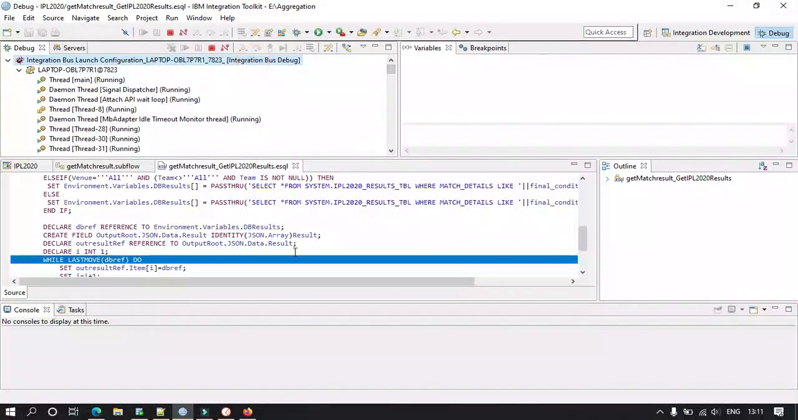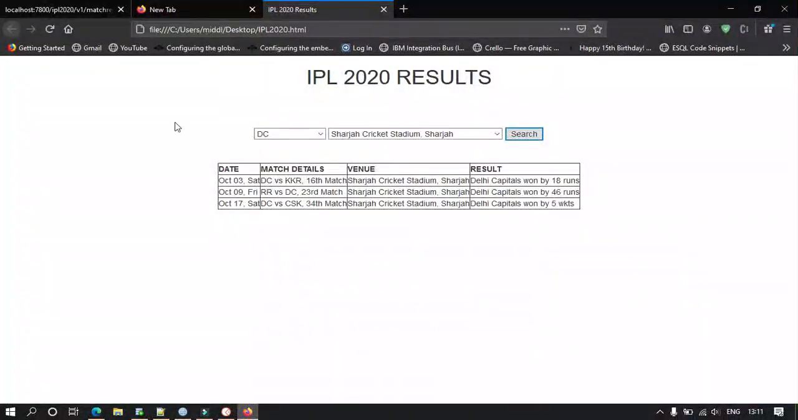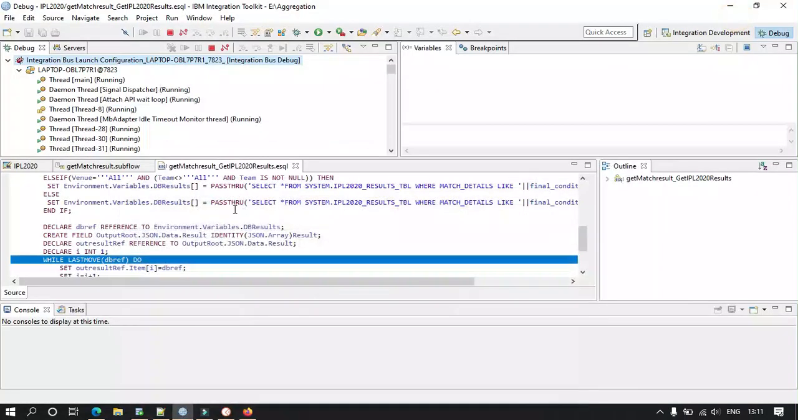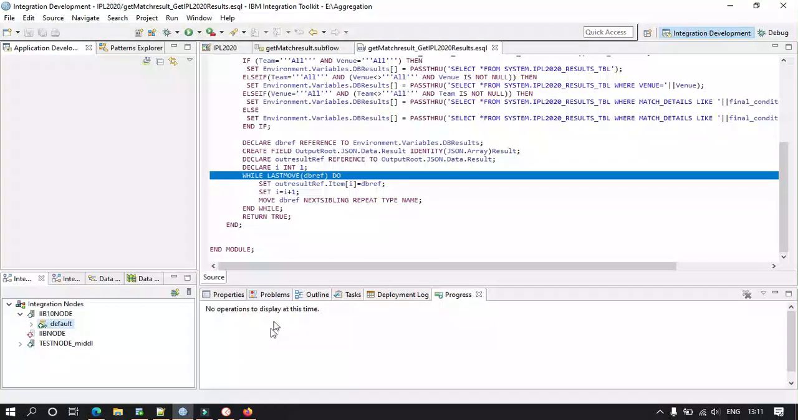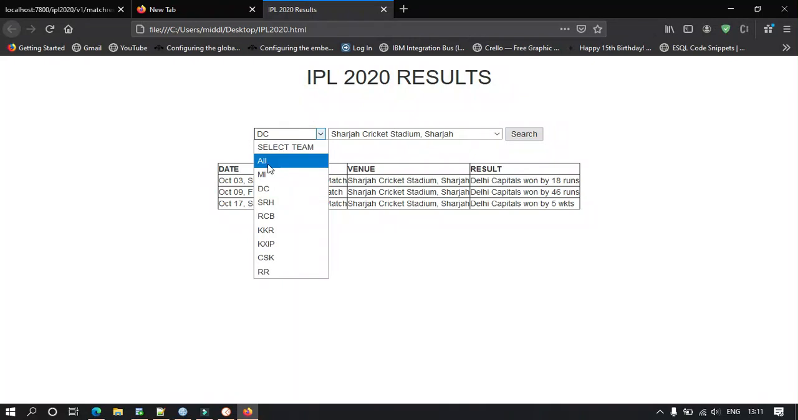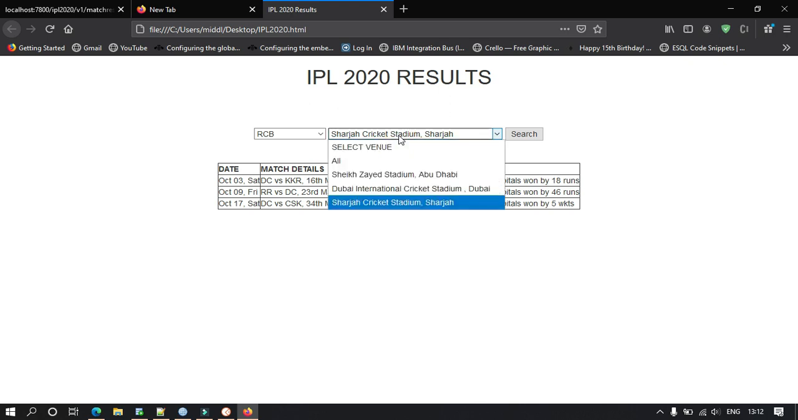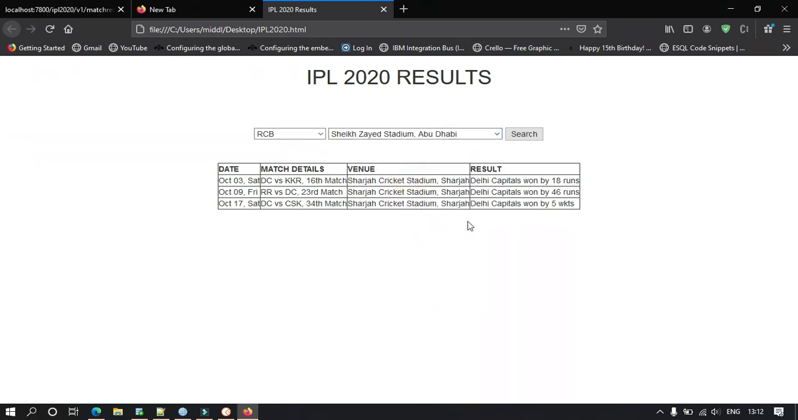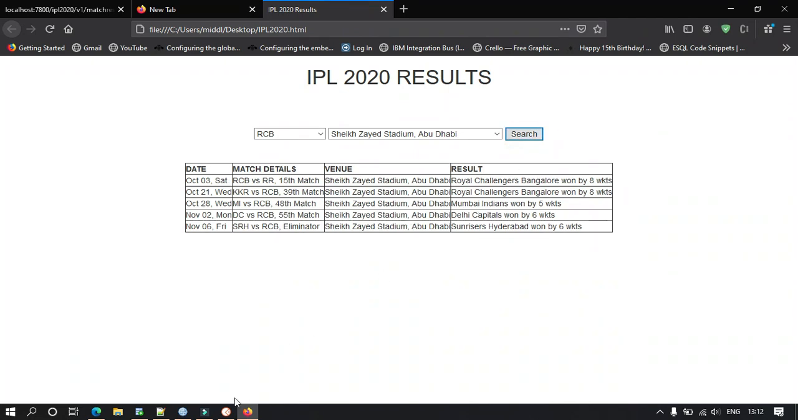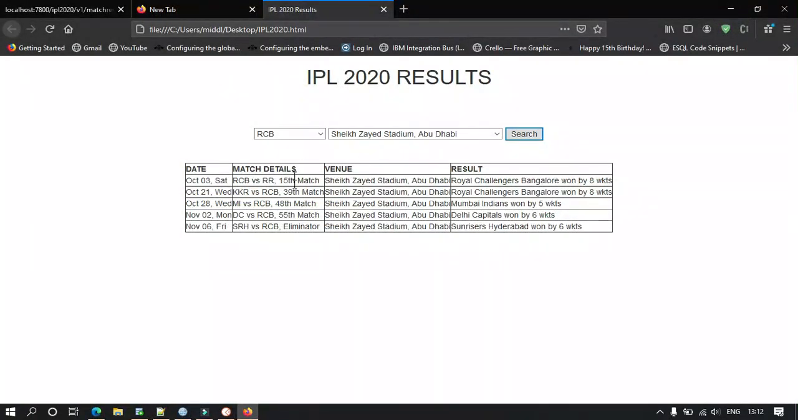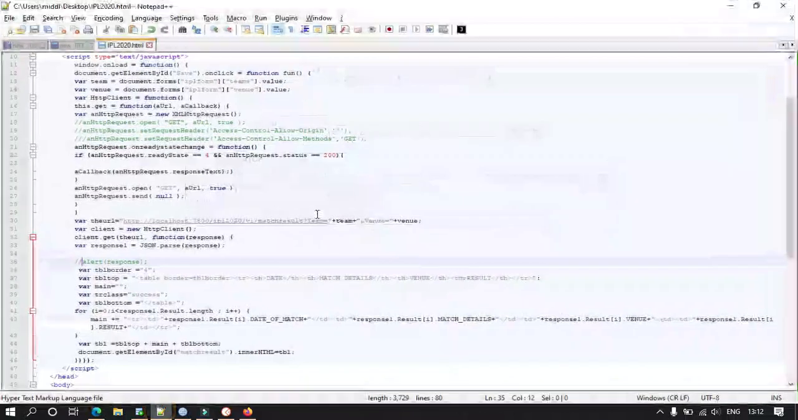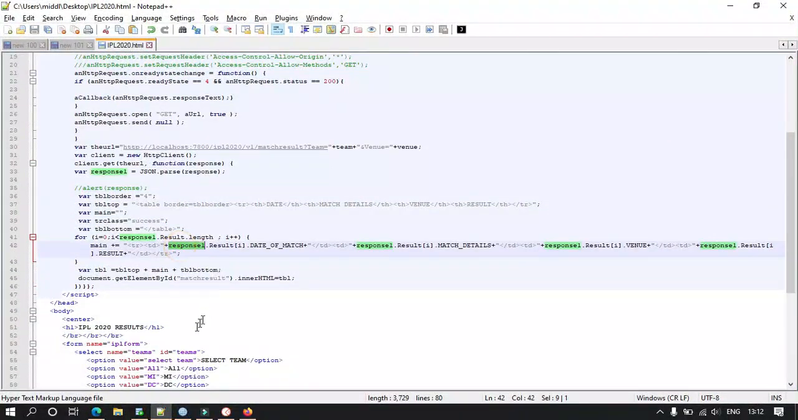So I ended the flow. I terminated the flow execution and see, the results are there. Whatever I select, in the back end IIB is being called and some database query is being fired, right? And I am getting the results from there. This application is taking these results. See, this is the response I'm getting, right?